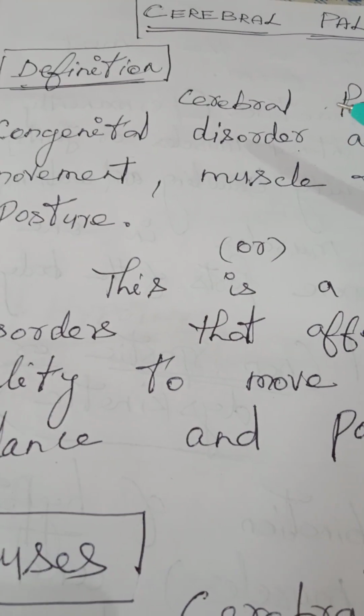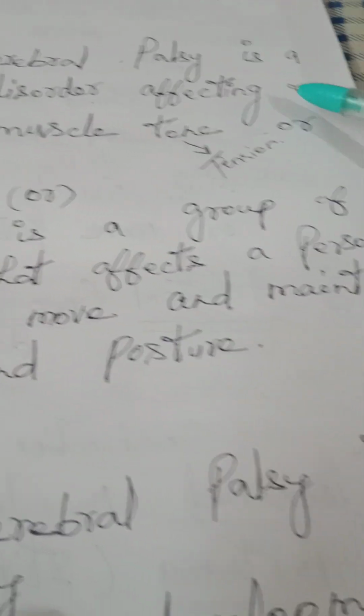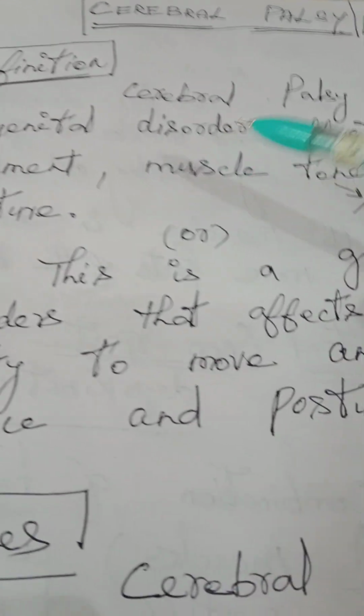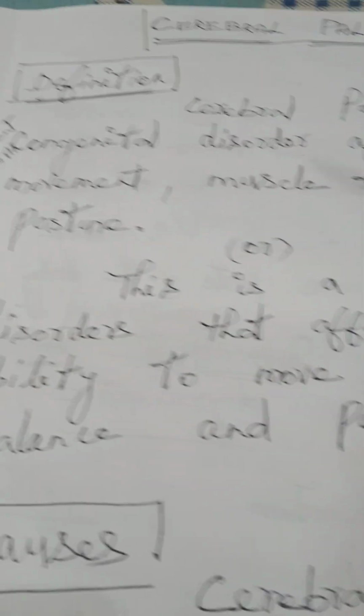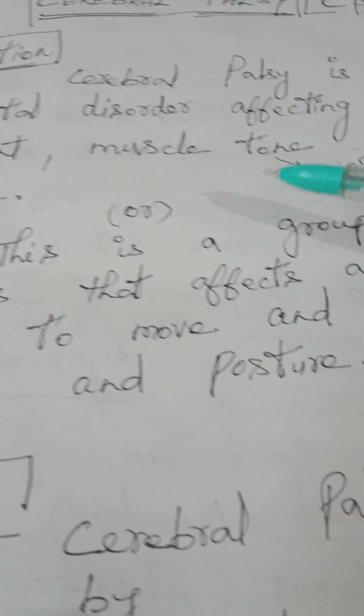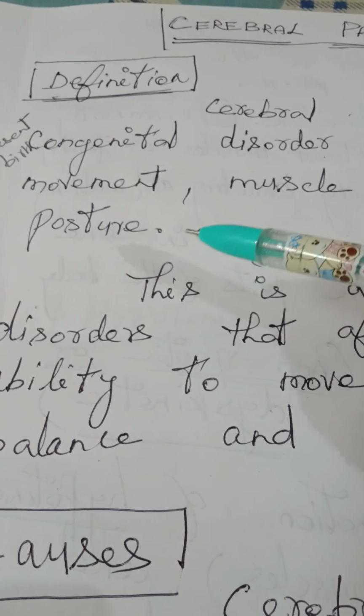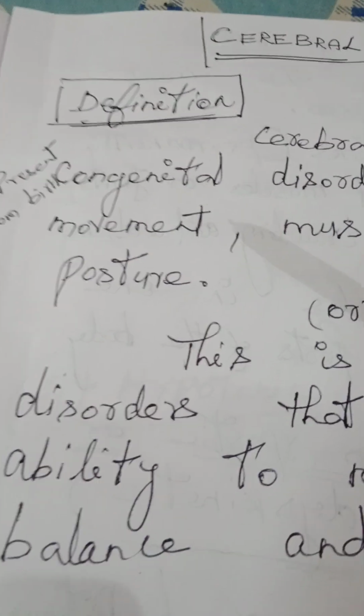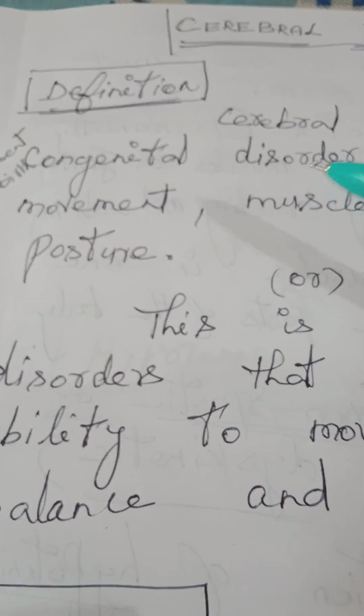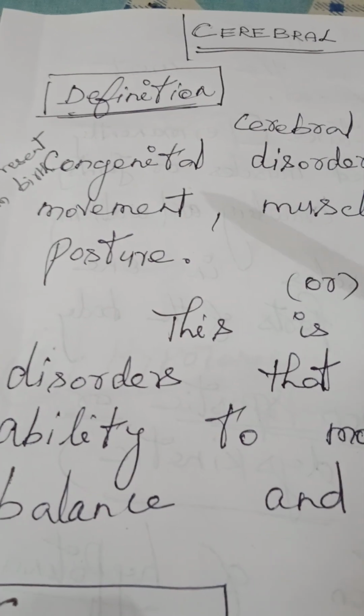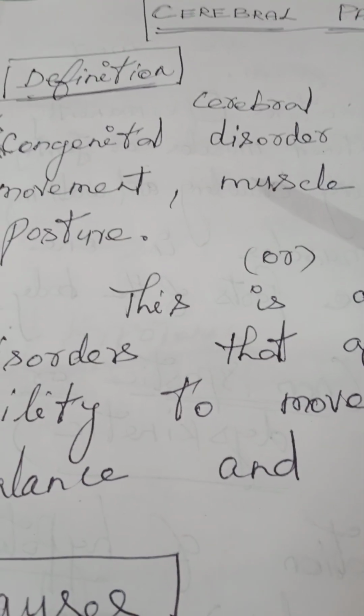What is cerebral palsy? Cerebral palsy is a congenital disorder affecting movement, muscle tone or posture. Again, what is a congenital disorder? It is present from birth.